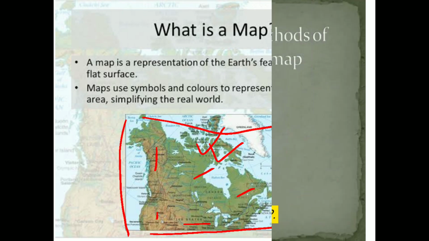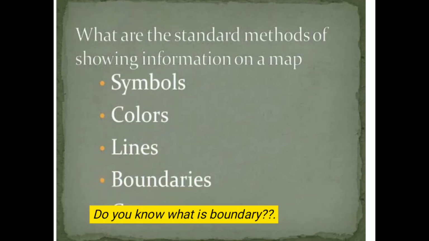So what are the standard methods of showing information of the earth? It has symbols, it has lines, it has colors, it has boundaries.